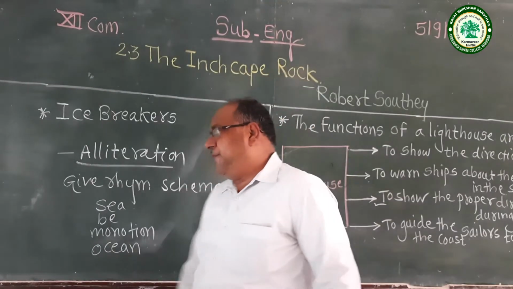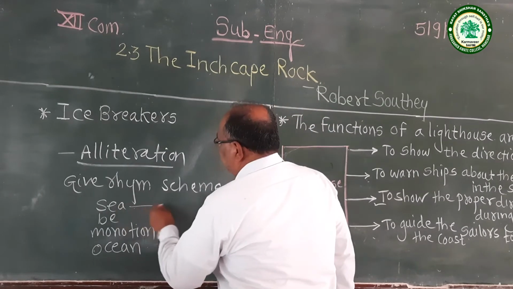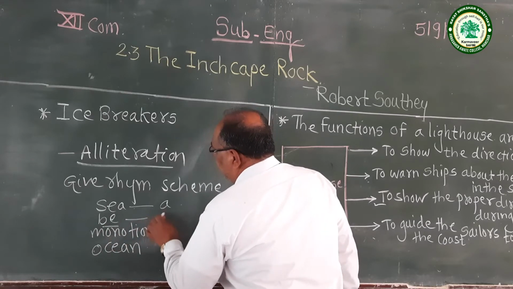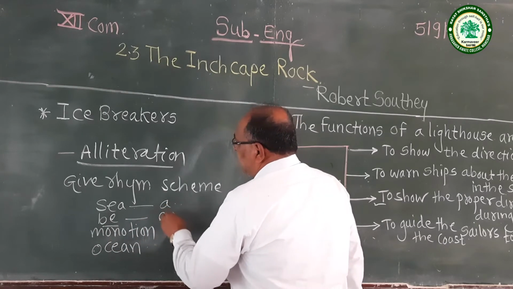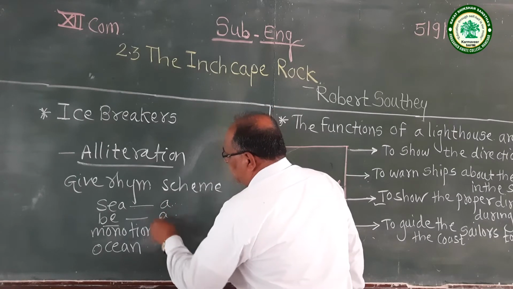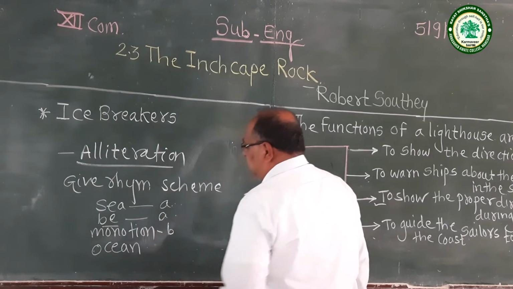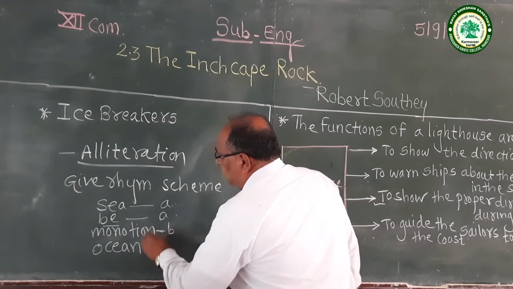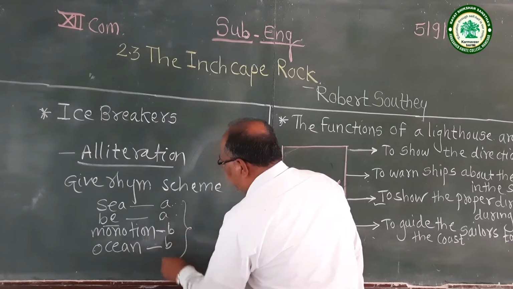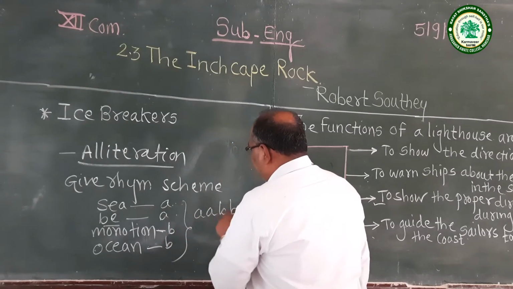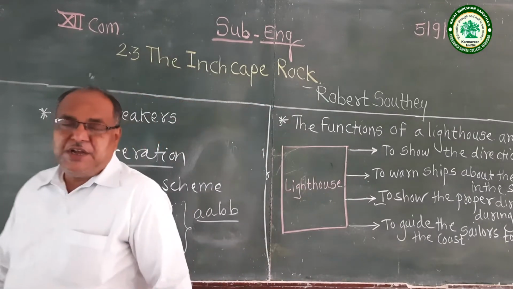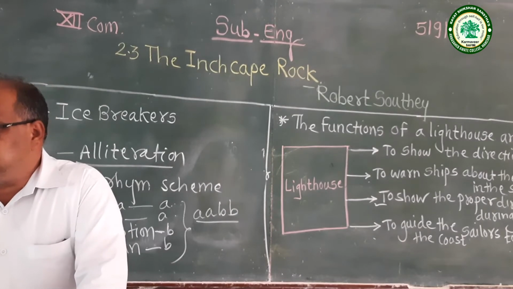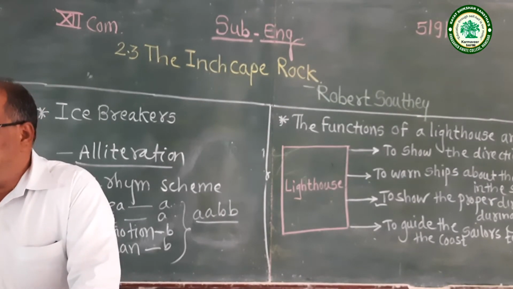Now while preparing the rhyme scheme, the first line ending word, sea, we give alphabet A. This rhymes with the second line, so we use the same alphabet A. The third line does not match the second line, so we give another alphabet B. The third line rhymes with the fourth line, so we give the same alphabet to the fourth line. So the rhyme scheme is AB, AB. This is why you should study or learn to prepare the rhyme scheme.